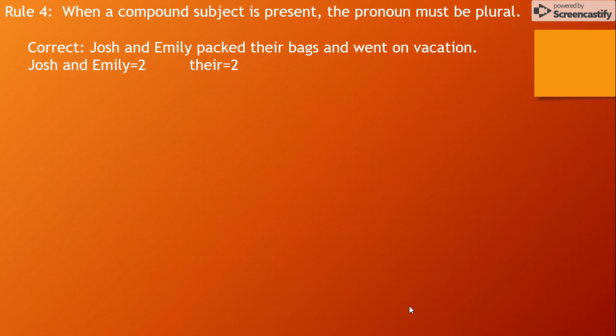Rule number 4 talks about when we're dealing with more than one subject. You can see here in our example sentence that we have Josh and Emily. We have two people. And so when we get down to our pronoun, it needs to reflect that both people exist.